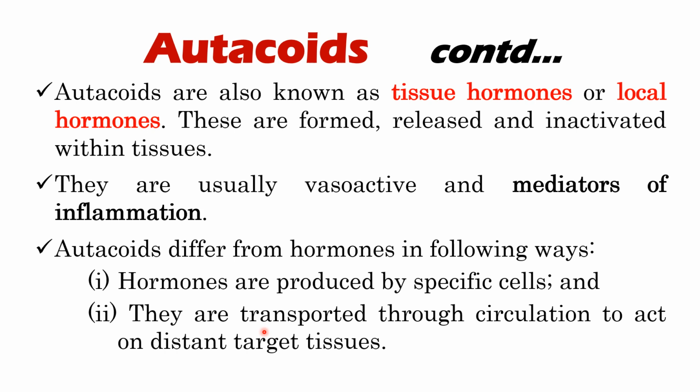Another important characteristic of autacoids is that they are formed, released, and also inactivated within tissues. They have a brief duration of action, whereas hormones have a longer duration of action.